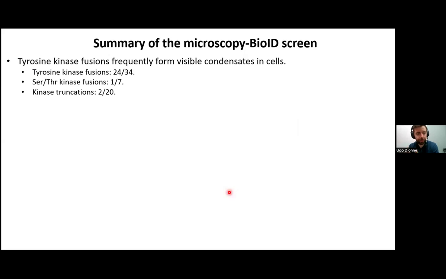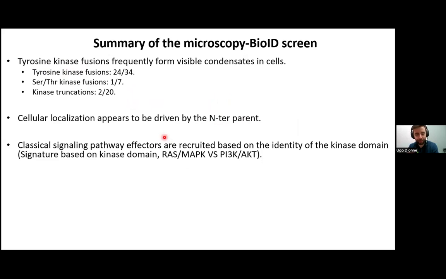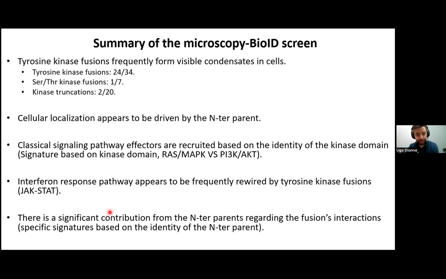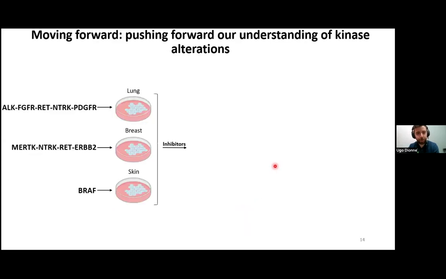So in summary of the screen, we found that many tyrosine kinase fusions are able to form condensates, which is not the case for the other types of alterations; that the localization of the fusion seemed to be driven in big part by the identity of the N-terminal parent; that the classical signaling effectors that are recruited to the fusion seem to depend on the identity of the kinase domain; that many tyrosine kinase fusions can rewire the JAK-STAT pathway; and importantly, that many of the interactions that are found with fusions seem to depend on what the actual N-terminal parent is. So now I'm trying to push forward our understanding of how these alterations work.